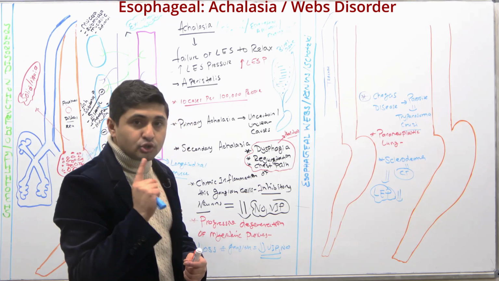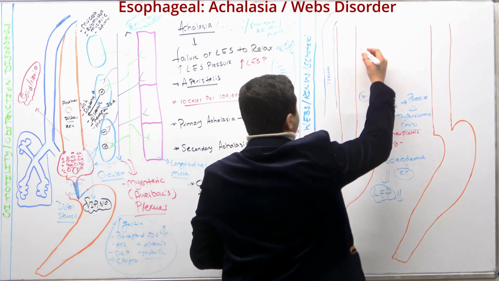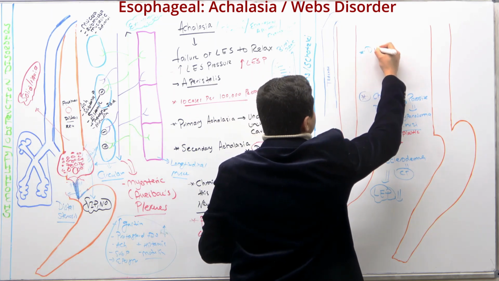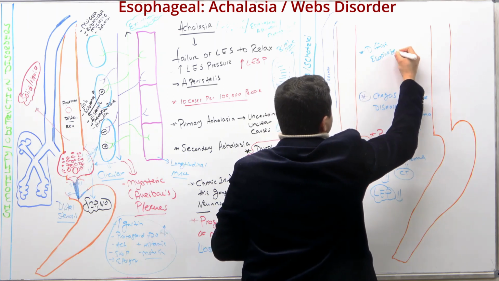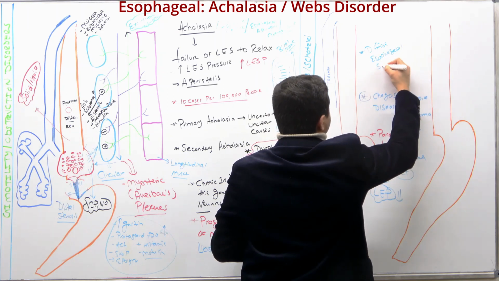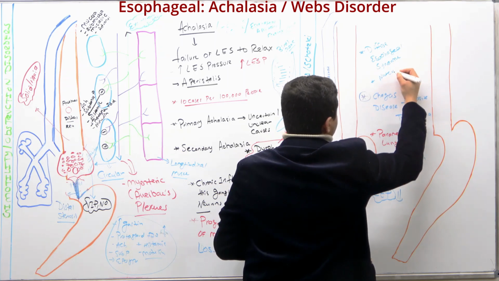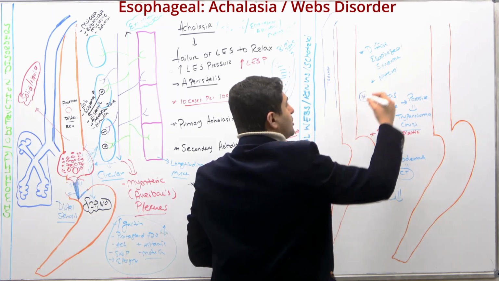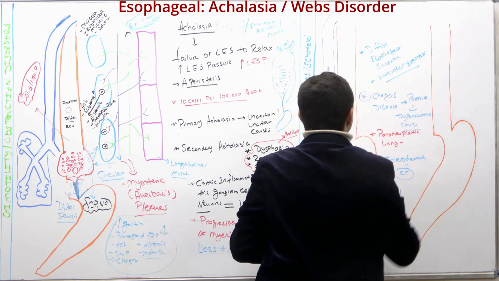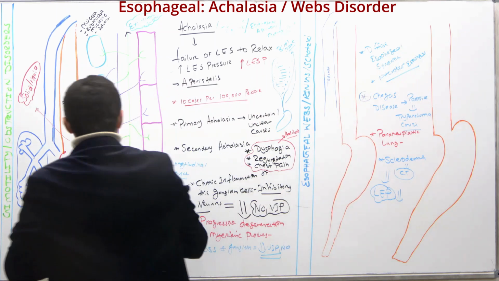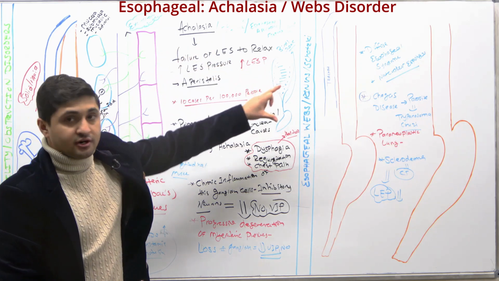And there are two other syndromes that I have to talk about. One of the syndromes is right here. This is called diffuse esophageal syndrome, and the other one is called nutcracker syndrome. Actually, it's called nutcracker esophagus. And what is the difference between diffuse esophageal syndrome, nutcracker esophagus, and achalasia? What are these three differences?